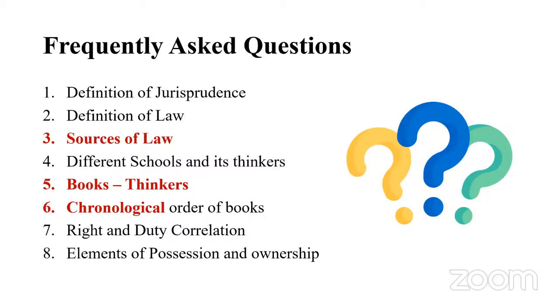Elements of possession and ownership are very important, which you can't skip at all. So definitions given by authors like Savigny or Salmon, and what are the components for possession and ownership. These are all very important, and you can't skip any of these important chapters for the jurisprudence unit. So yeah, that's all about it.